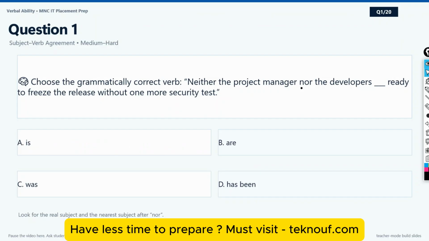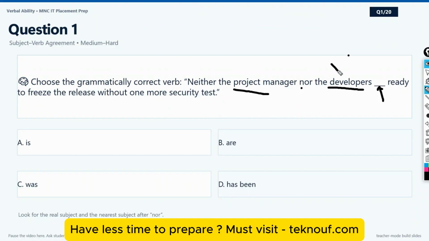So this is the first verbal ability question, guys, and I assure you these types of questions will be asked to you. Okay, choose the grammatically correct verb. Neither the project manager nor the developers dash ready to freeze the release without one more security test. Whenever you see neither nor, this type of subject-verb agreement problem, what you have to check is which subject is closer to the dash. The dash is here, and this is the first subject, project manager. This is the second subject, developers, right?